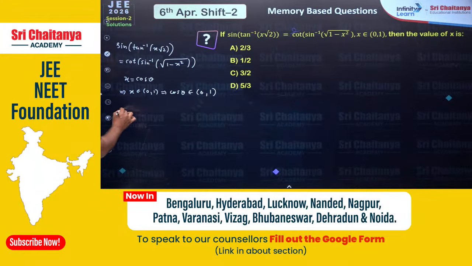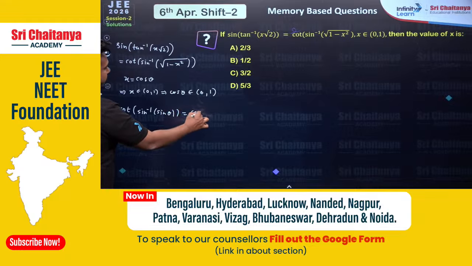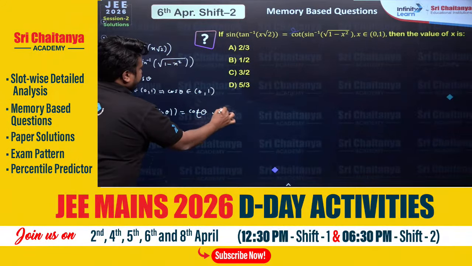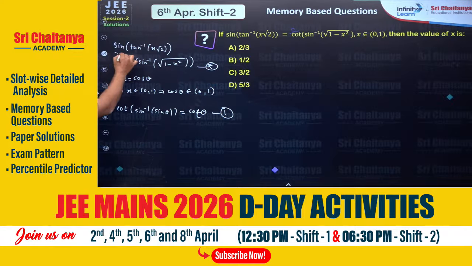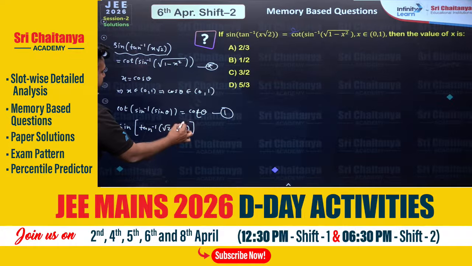Now this side we will be having cot of sine inverse of under root 1 minus cos square theta, which will be sine square theta. So sine inverse of sine theta, this will be basically equal to cot theta. Let's make this as equation 1. Now from the left hand side of this equation, we are having sine of tan inverse of root 2 cos theta, right?